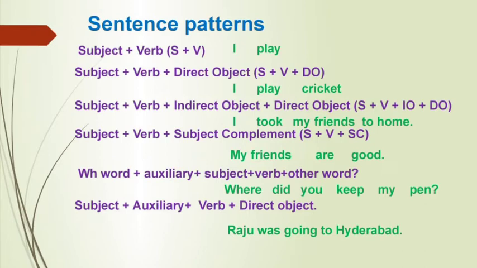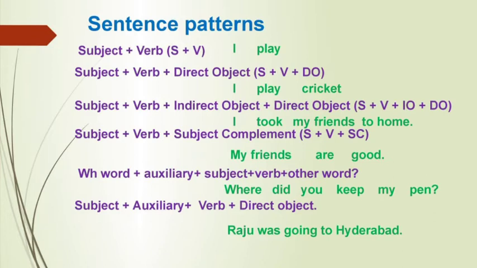Fifth one, WH word sentence pattern or interrogative sentence pattern. In this pattern, WH word plus auxiliary verb plus subject plus verb plus other word. Example, where did you keep my pen? Where, WH word, did, auxiliary verb, you, subject, keep, verb, my pen, other word. It has a question mark. Why? Because it is a question.